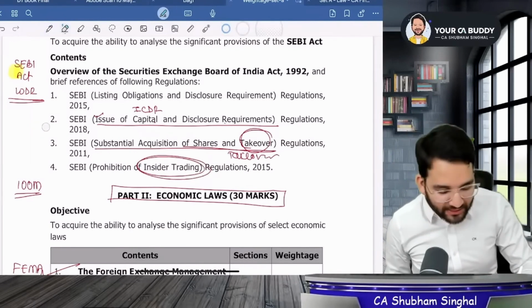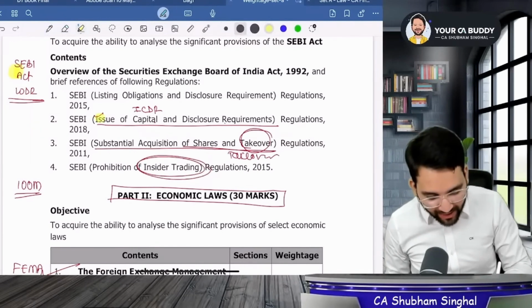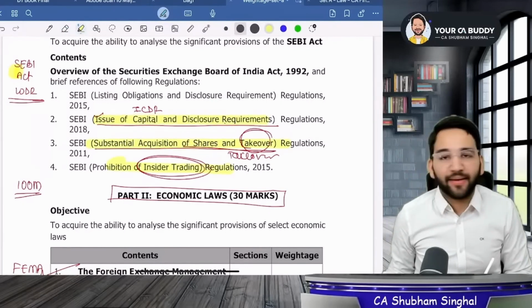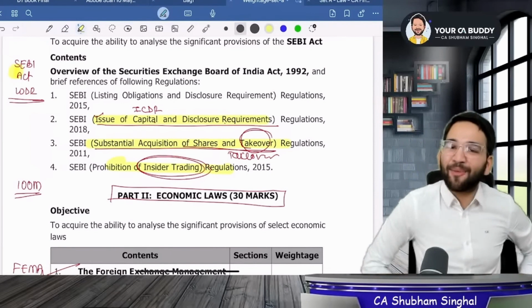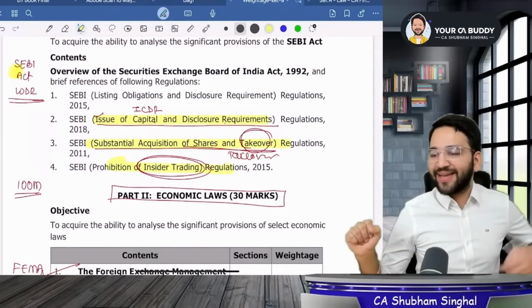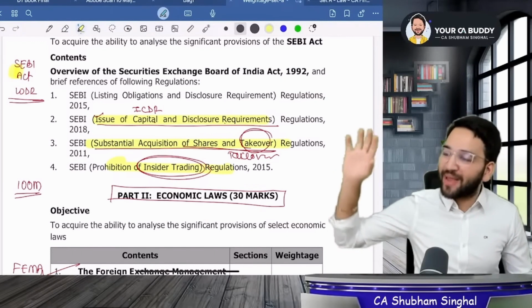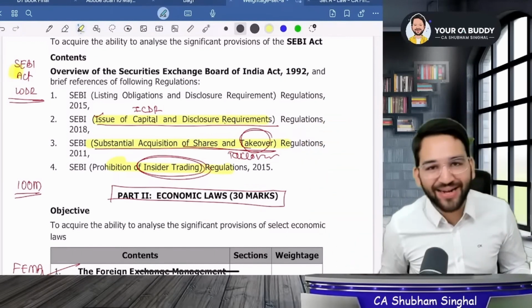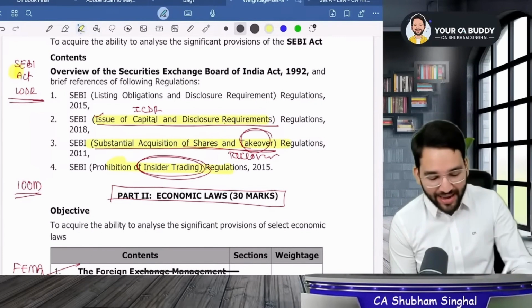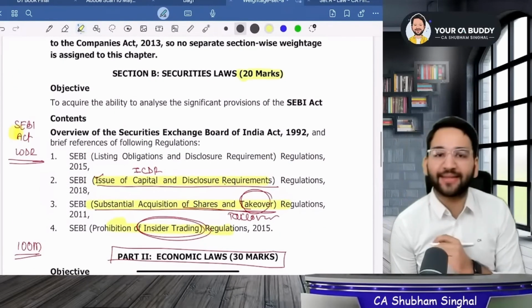These 3 have been added, but sir, which is the most important? You know, this one and this one and this one. Yes, all 3 are important. That's why they are added. They won't add unnecessary things. They also don't want to be scolded. So students, what did I say to all of you? I said that you all have to read these 3 acts and regulations. All 3 are very important. There is no option because it's given for 20 marks.